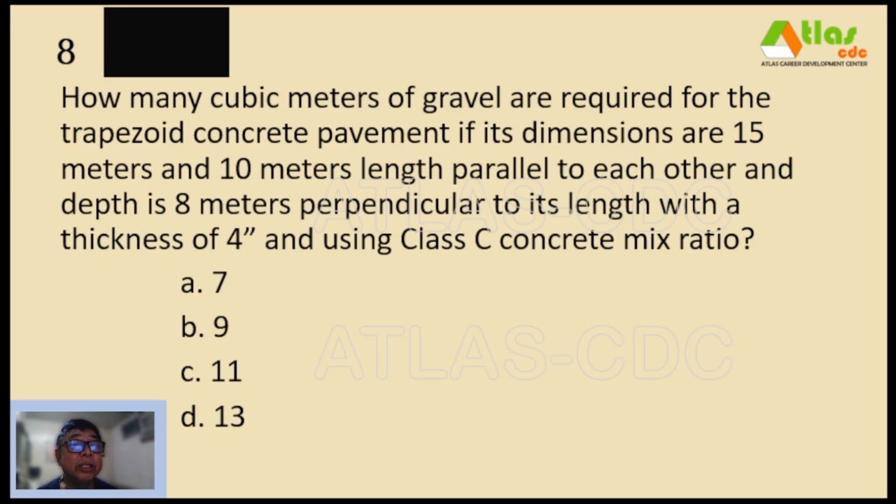Our choices will be A 7 cubic meters of gravel, B 9, C 11, and D 13 cubic meters. And our correct answer here among the choices is letter C, 11 cubic meters.